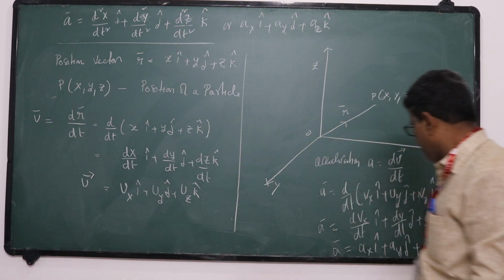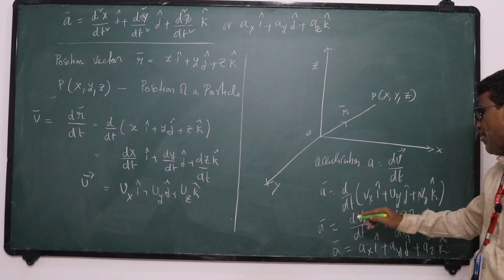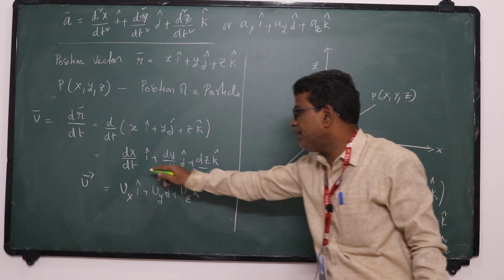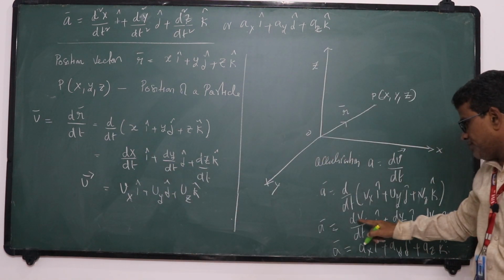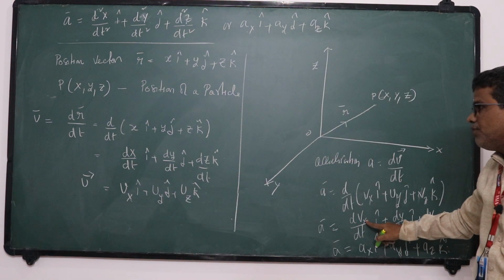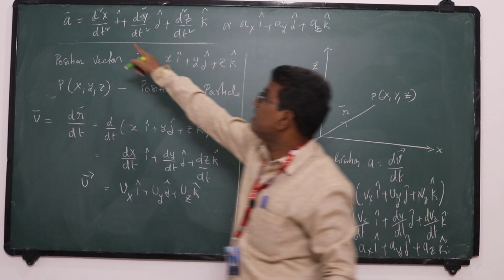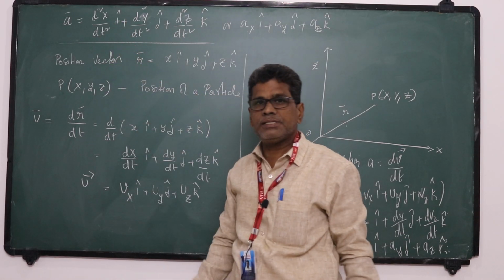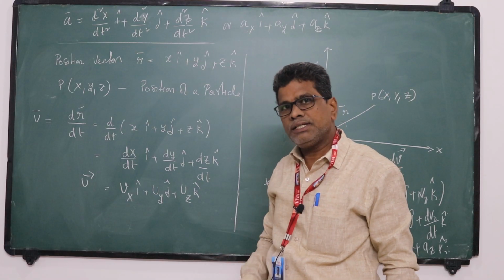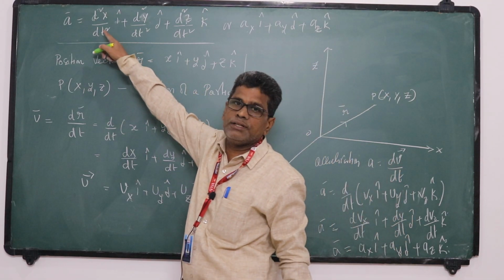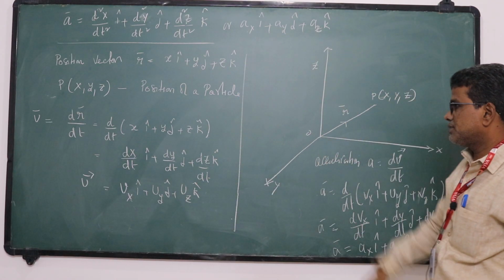That means after differentiating this one, see what I did here, instead of vx, I write dx by dt. So d by dt of dx by dt, that is d square x by dt square. That means first you differentiate with respect to t, and after getting the result, again you differentiate with respect to t. So that you will get acceleration. Okay, that we can write like this.